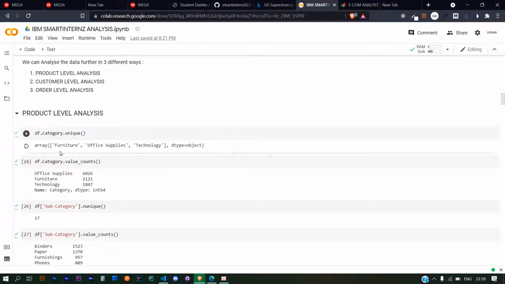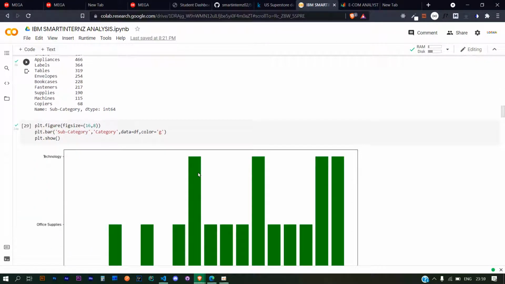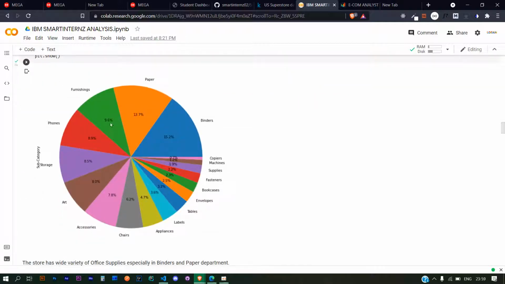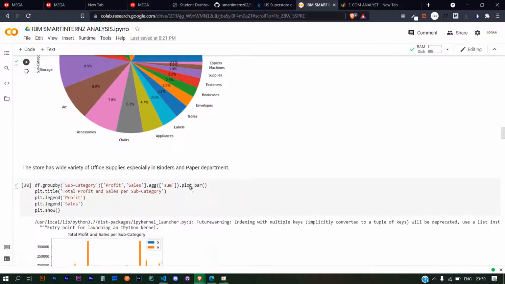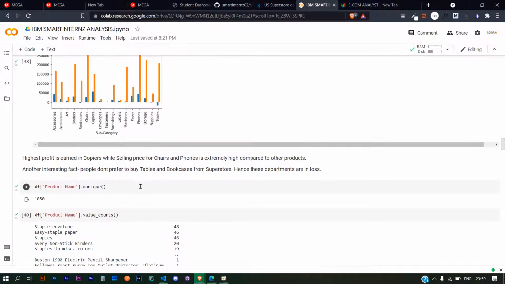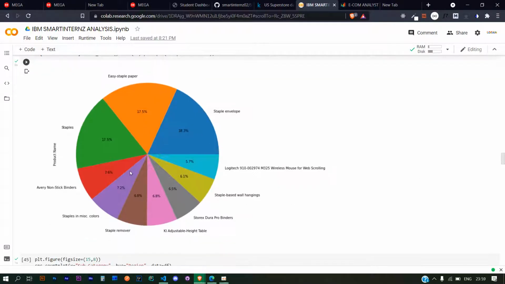First we started with product level analysis. We figured out what unique categories and subcategories are there, and then we thought of making a graph which represents the relation between those things. And then, in different subcategories, which subcategory is bought in a larger quantity. We thought of displaying it with the help of a pie chart. And then this one is for total profits and sales for each subcategory. This particular one has a lot more profit than sales.